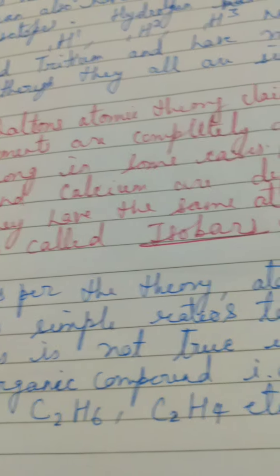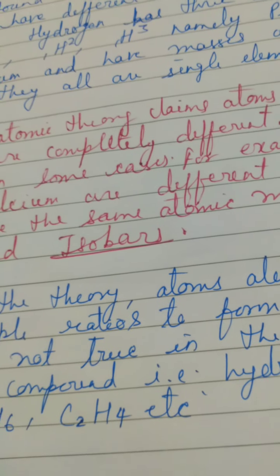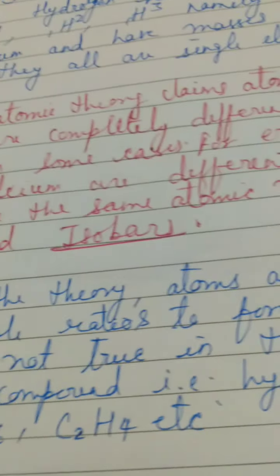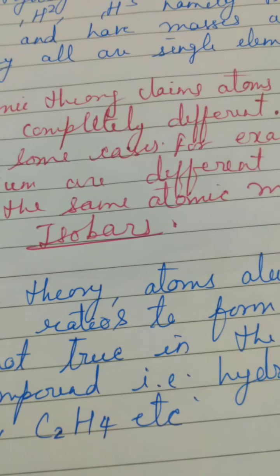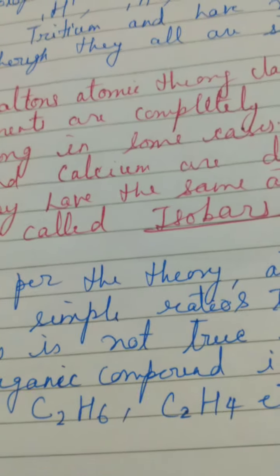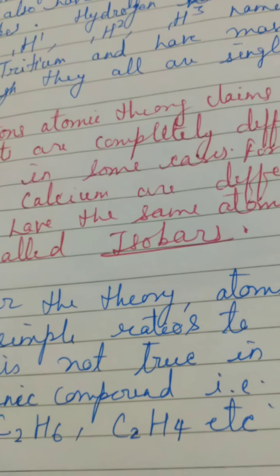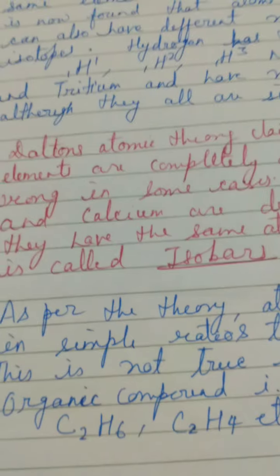You will see in petroleum products the compounds are like C2H6, which is your ethane, then C2H4, which is your ethene, etc. But here you can see that this is not the simplest ratio. If you are talking about the simplest ratio, this should be CH3 and this should be CH2, but that is not the right formula. The right formulas are C2H6 and C2H4. So here also Dalton theory is looking failed.